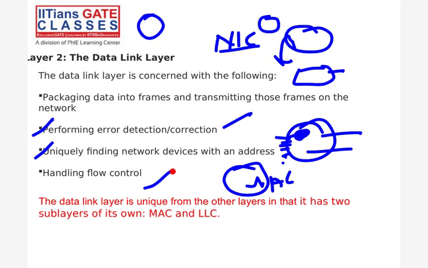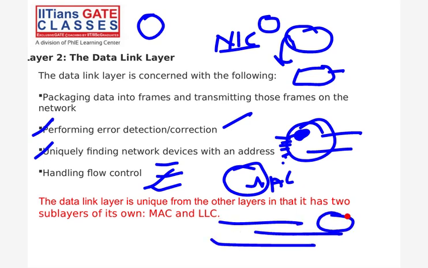Now the thing is, the data link layer is unique from the other layers in that it has two sublayers. So we divide the data link layer into two sublayers. The first one is media access control, and the other is LLC, right? Media access control and LLC. Let's see, logical link control. Okay, first is media access control.